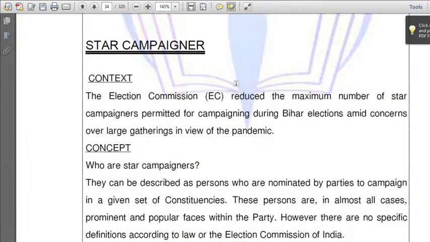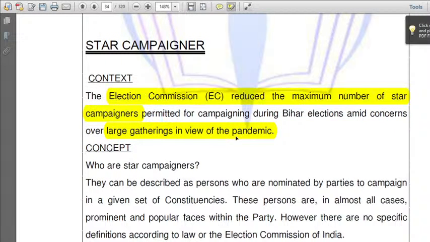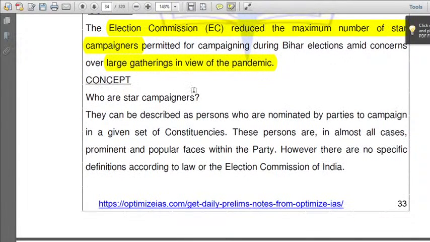Okay, who are the star campaigners? Why is it in the news? Election campaign numbers have been reduced. The Election Commission has reduced the maximum number of star campaigners permitted for campaigning during the Bihar elections amid concerns over large gatherings in view of the pandemic. So because of the pandemic, the Election Commission has reduced the maximum number of star campaigners permitted. We'll check till what extent it was reduced. So who are these star campaigners?